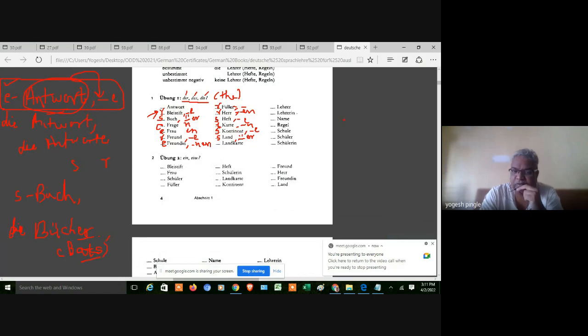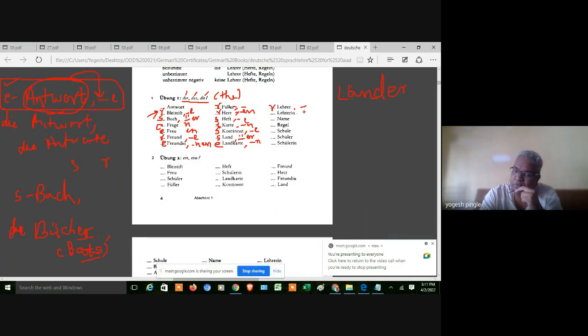What umlaut? If there is an umlaut, how do you do it? Land, Land. And now you put an umlaut and add ER. So this is how you will write dash umlaut ER. Die Länder, die Landkarte, die Landkarten. So only N. Der Lehrer, die Lehrer.